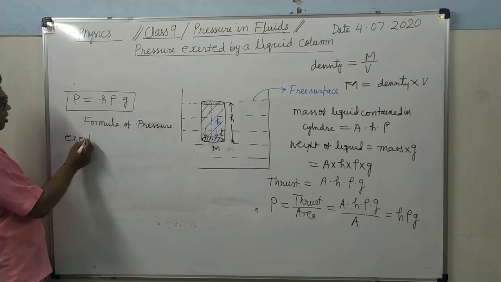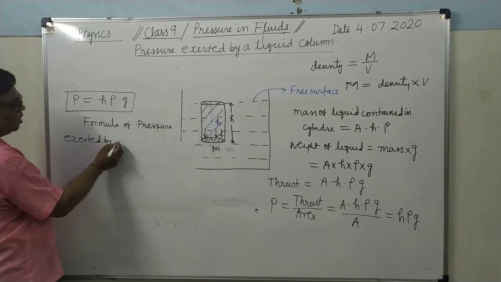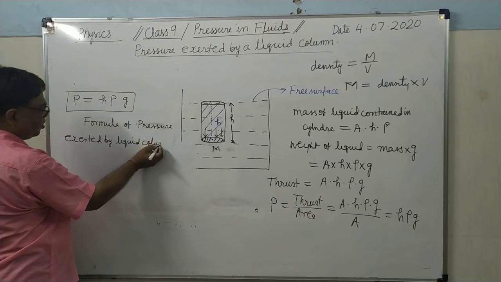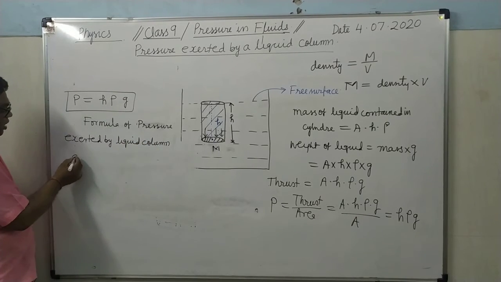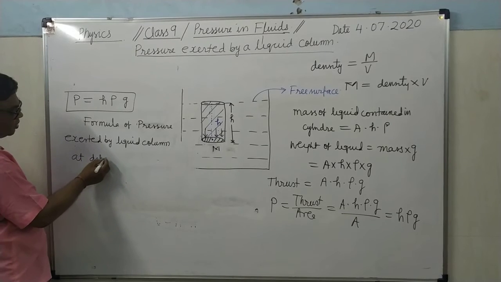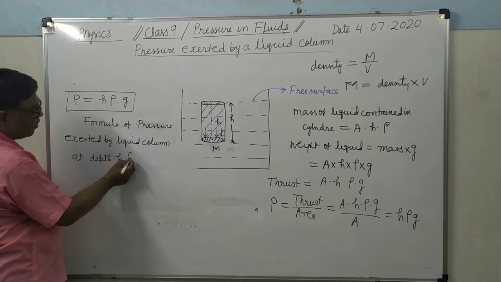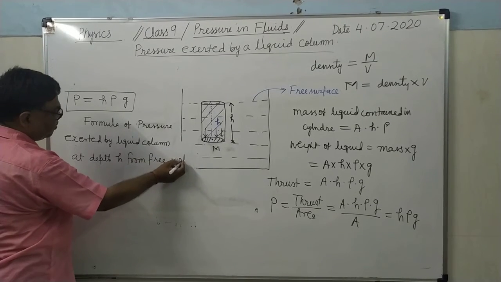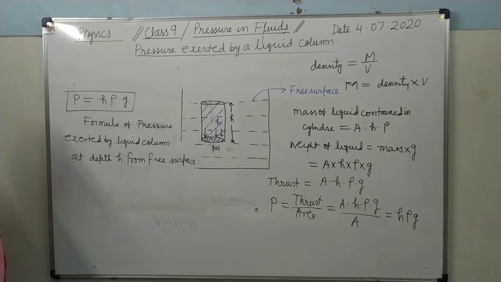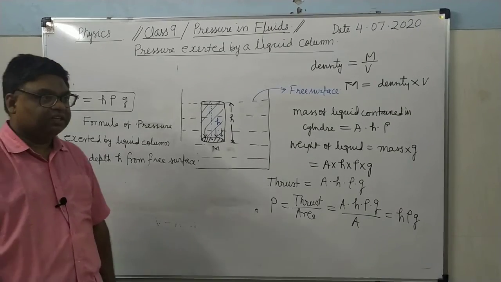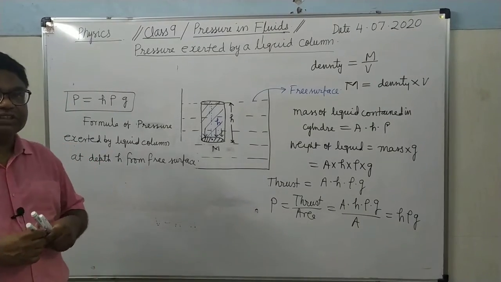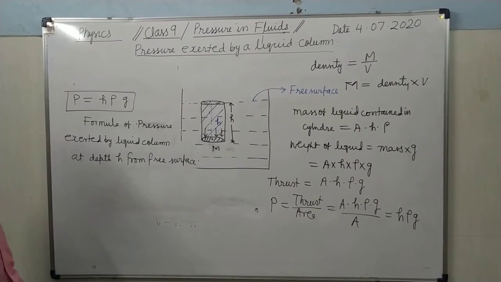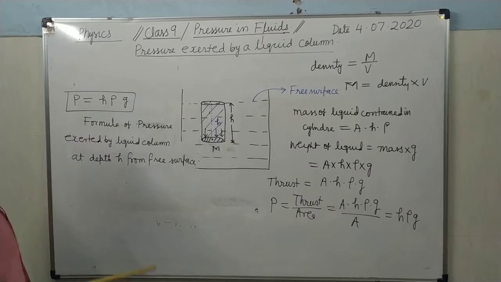Exerted by liquid column at depth h from free surface. This will be the formula of the pressure. It's clear? Means how much pressure is exerted by the liquid at the depth h from the free surface, h rho g.